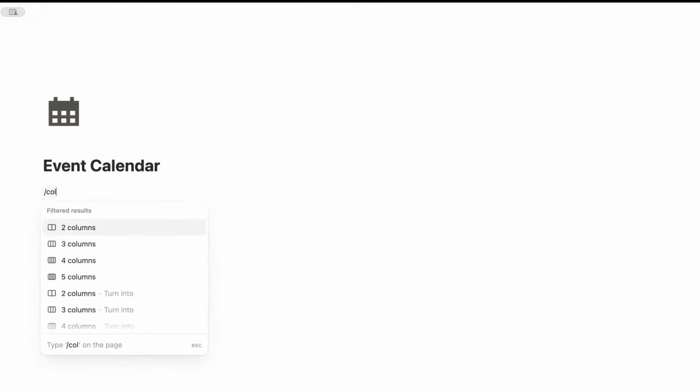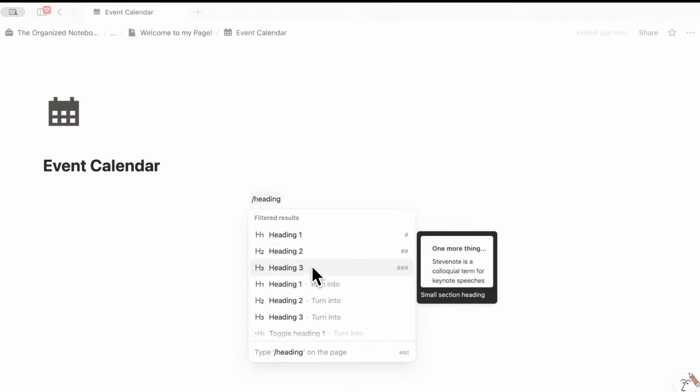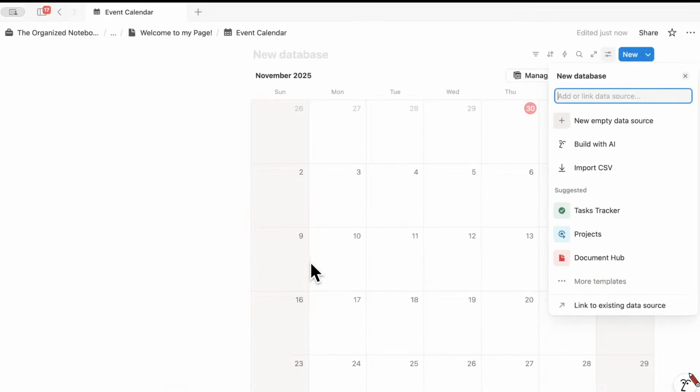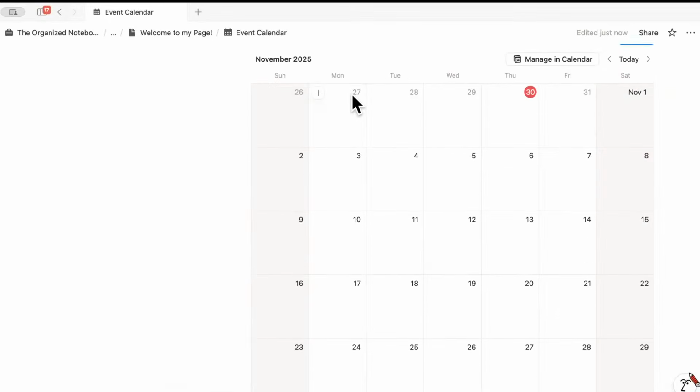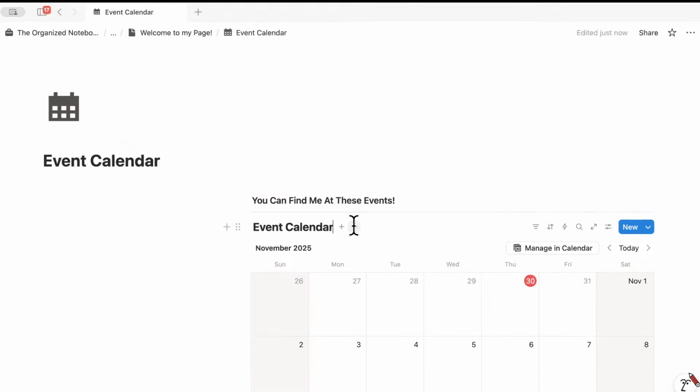I'm going to do /column to 2 columns here, and I'll move this over /heading 3. You can find me at these events. /divider, and then /calendar. So we can do calendar view database, new empty data source, and then this can be event calendar. And then we can hide the database title here.